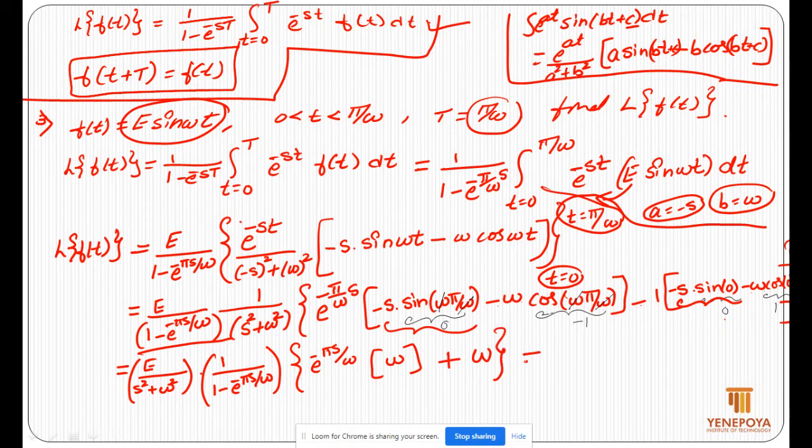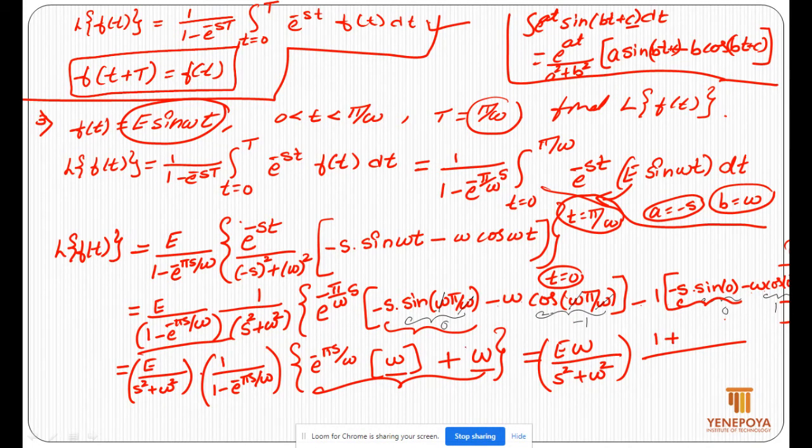Okay. And omega you can take out since it is a common term, so e omega is taken out, divided by s square plus omega square, times the remaining numerator term, this term omega is taken out, the remaining term is 1 plus e power minus pi s by omega, divided by the denominator we have 1 minus e power minus pi s by omega.